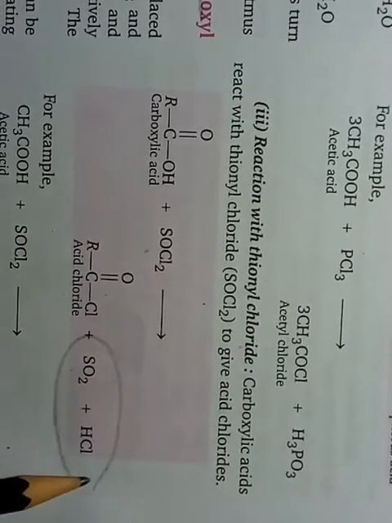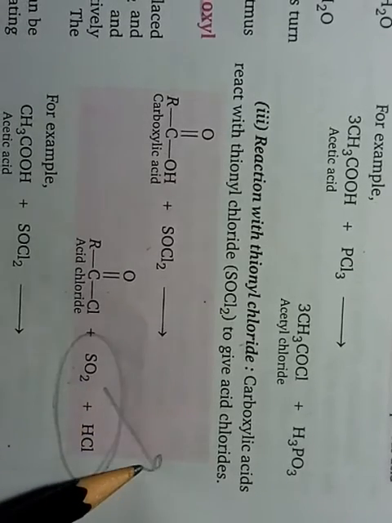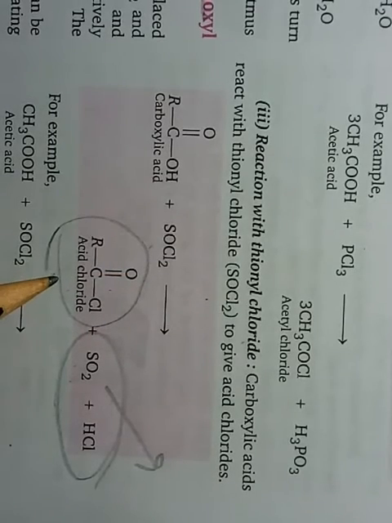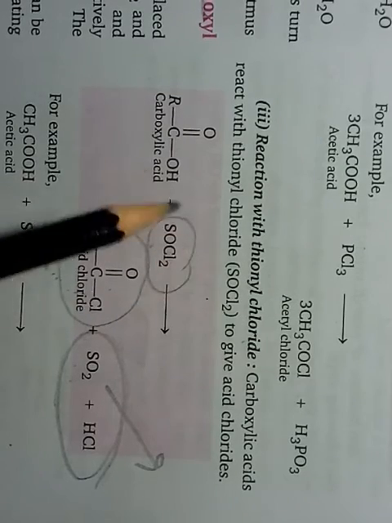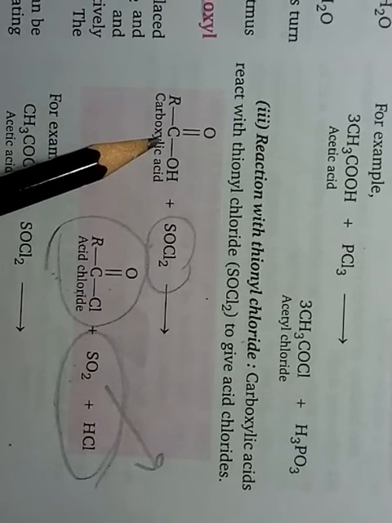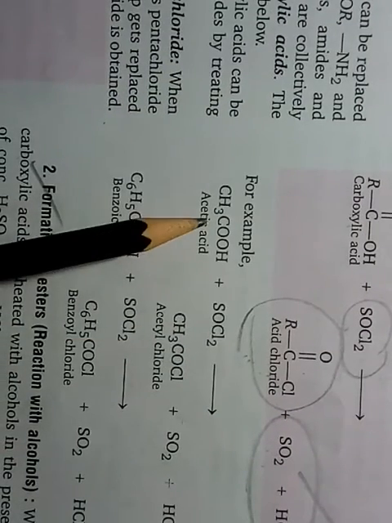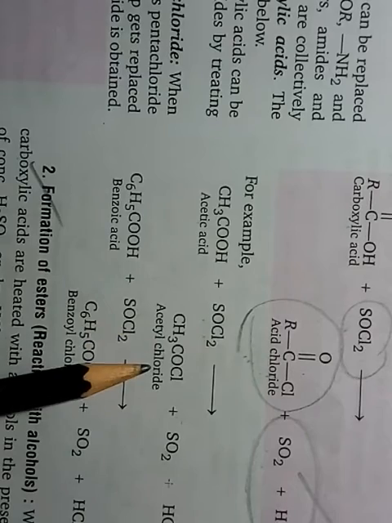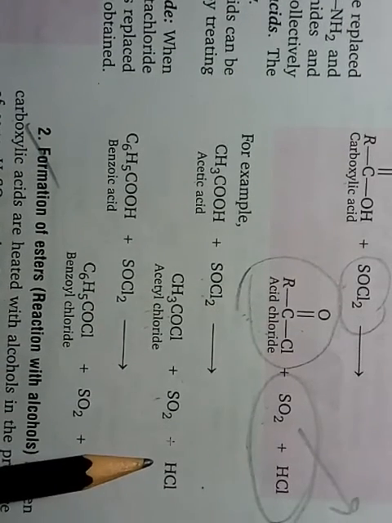These two products are volatile in nature, so they automatically escape from the reaction medium, and you get the pure form of the acid chloride. This is the reason why we prefer formation of acid chloride with SOCl2 and carboxylic acid. For example, if acetic acid reacts with SOCl2, you get acetyl chloride or ethanoyl chloride with SO2 and HCl.